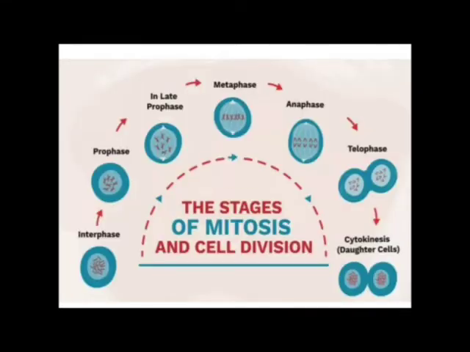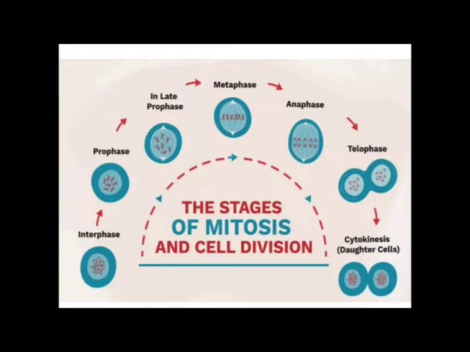Okay, then the stages of mitosis and cell division. Briefly, we see what stages are followed. First is interphase, as I told you, it is a synthetic phase. The duplication of DNA material takes place in this interphase. Then prophase and late prophase, which is also known as prometaphase. Then metaphase, anaphase, telophase and cytokinesis, giving daughter cells.